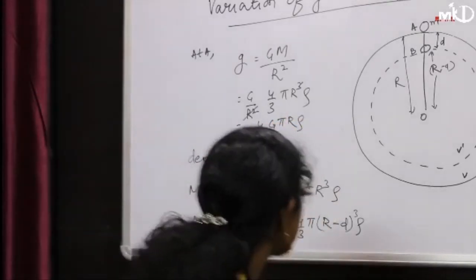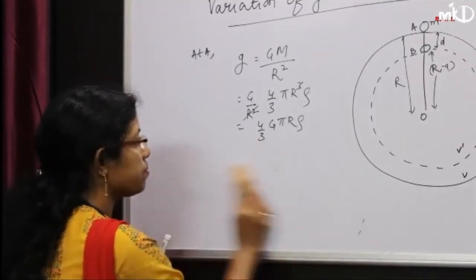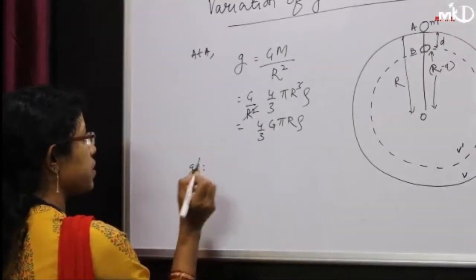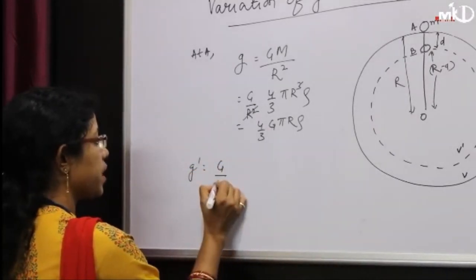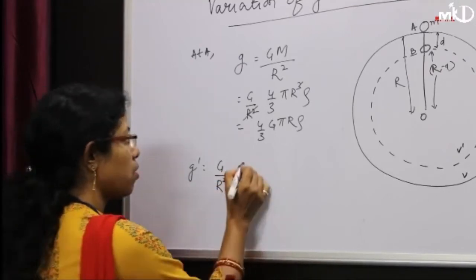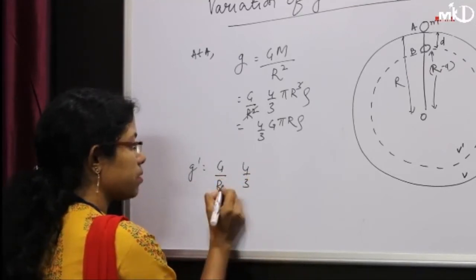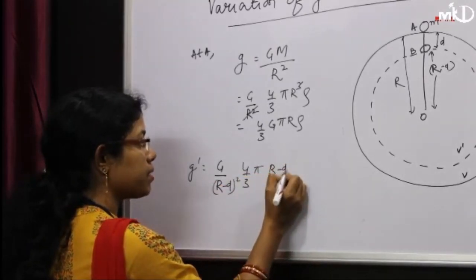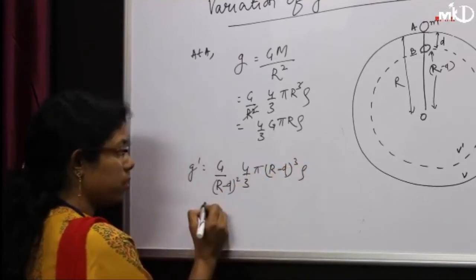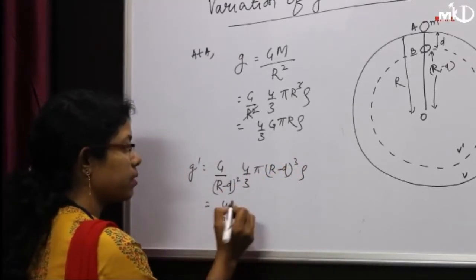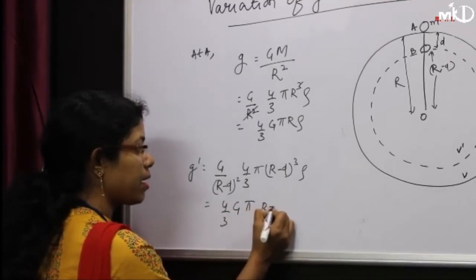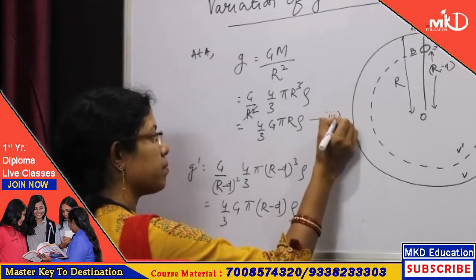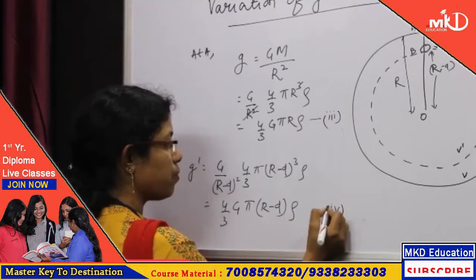Now substitute the value of M dash in the second equation. g dash will be equal to G by (R minus d) whole square into 4 by 3 pi (R minus d) whole cube into rho. So you can write 4 by 3 G pi (R minus d) into rho. Let this equation be 3 and this equation be 4.